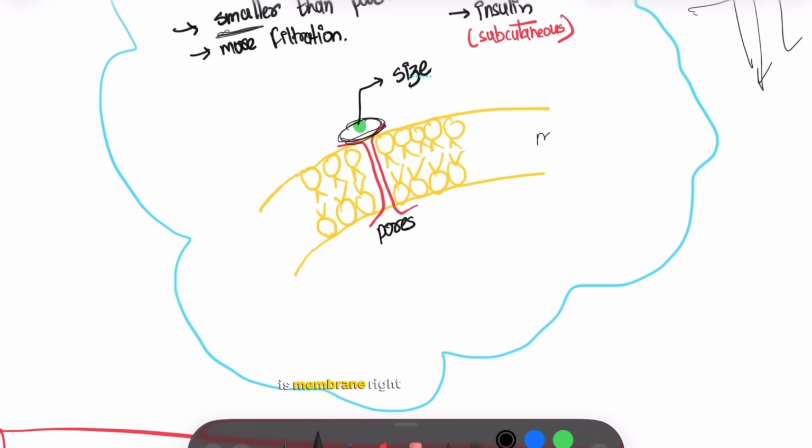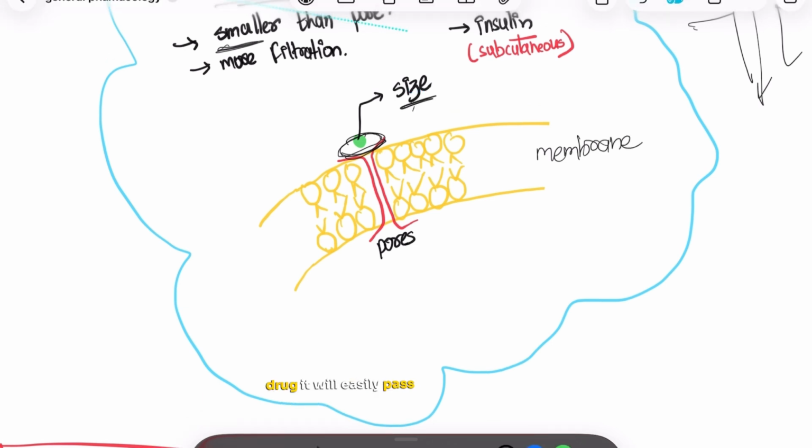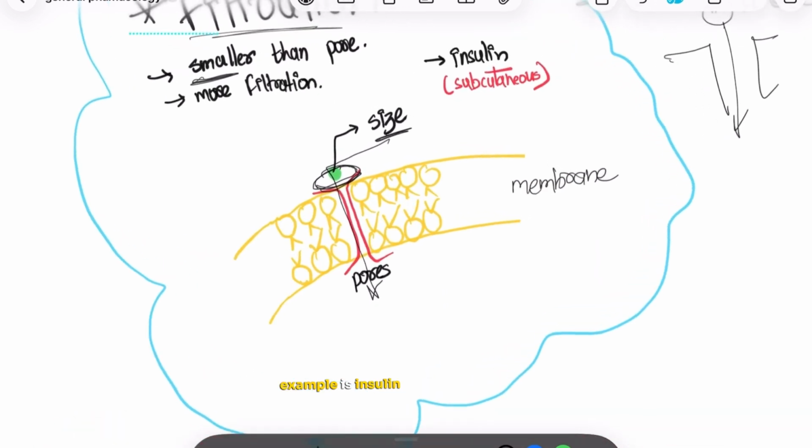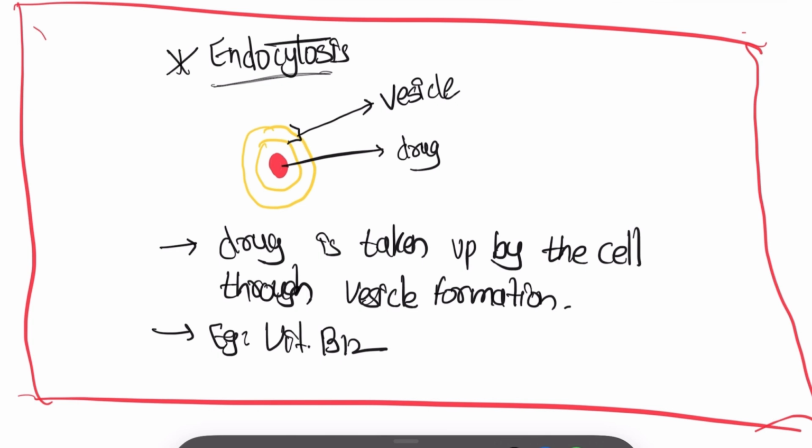This is the membrane, right? The smaller the size of the drug, the more easily it will pass through this pore. Example is insulin. Endocytosis: the drug is taken up by the cell through vesicle formation.